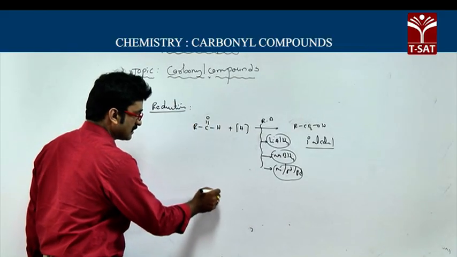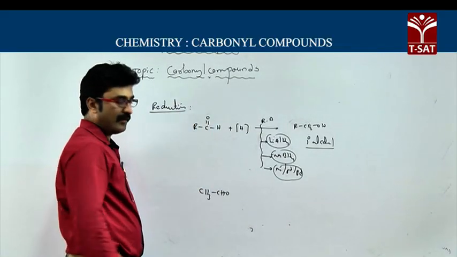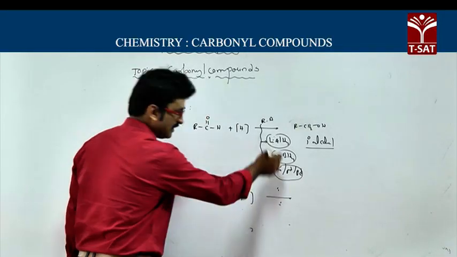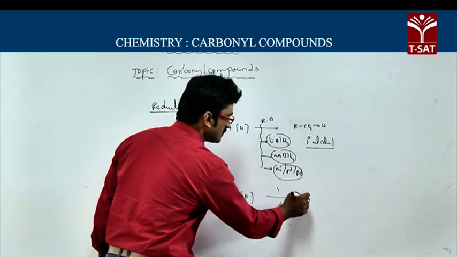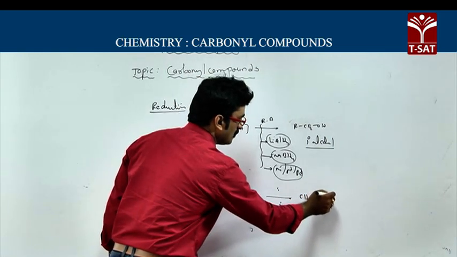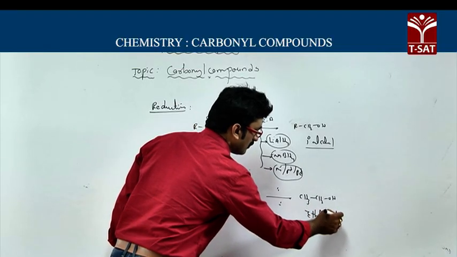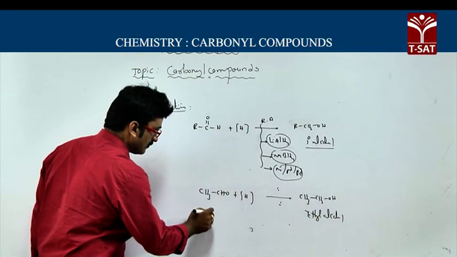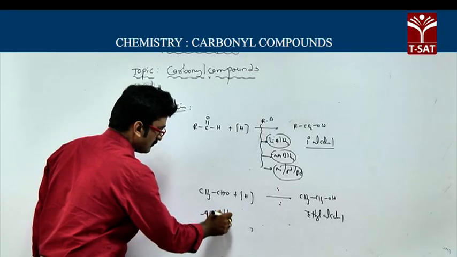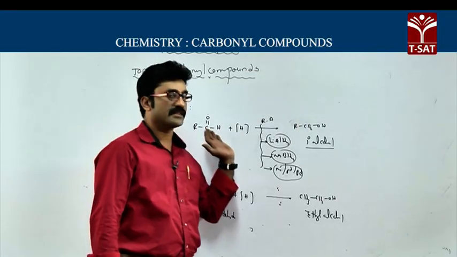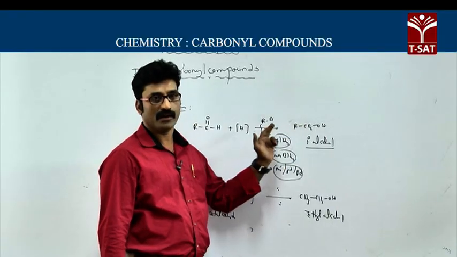Now we will take an example, CH3CHO, acetaldehyde. Acetaldehyde on reduction in the presence of these reducing agents gives CH3CH2OH. This is known as ethyl alcohol, and this is acetaldehyde. So with the help of this reduction process, we can prepare primary alcohols.